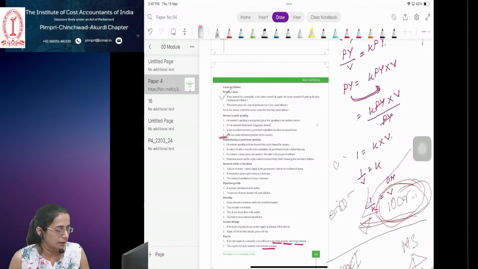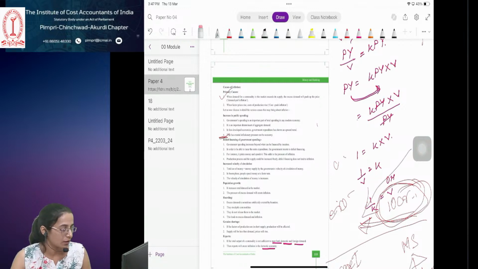Inflation means what? The demand is high in the market. People have more purchasing power, more money. So we should reduce the money in the market. Increase the rate of interest. So if we increase the interest rate, people will not borrow more money. So money in the market will reduce. So purchasing power will reduce and the demand will reduce. So yes, in the case of recession, what will the central bank do?